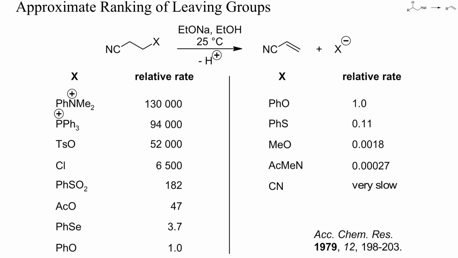The cyano group greatly facilitates deprotonation and thus elimination, which enabled here a better comparison of poor leaving groups. The relative rates given here, however, will not correlate perfectly with those of simple alkyl derivatives. In general, as a rough estimate, the more basic the leaving group, the worse it is. The anions of strong acids, on the other hand, are often good leaving groups.